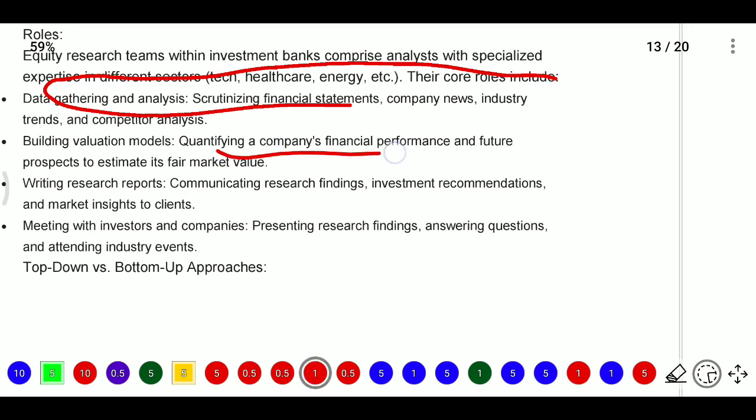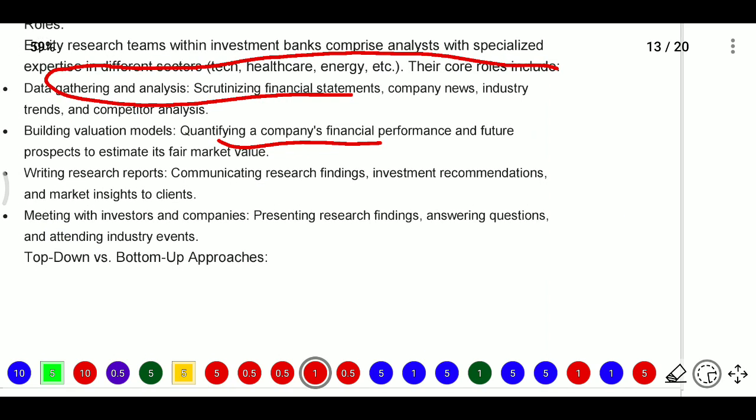Here building a valuation model means quantifying the company's financial performance and future prospects to estimate its fair market value.